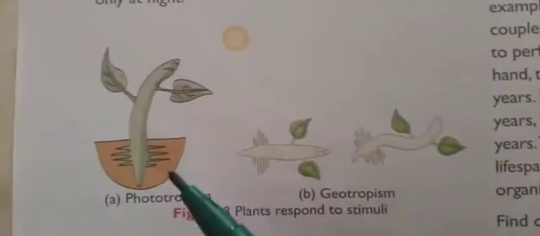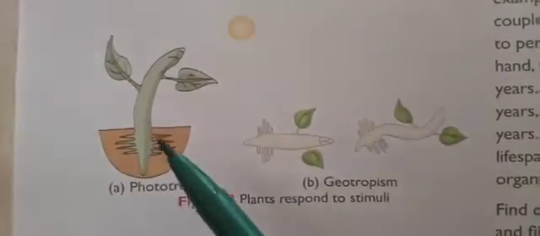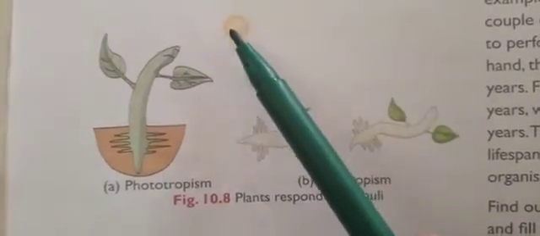Suppose here you can see one example. This is a potted plant. Okay, a plant bent towards the sunlight.